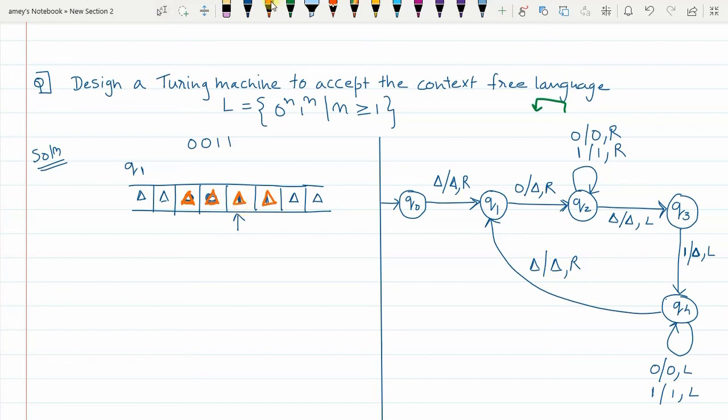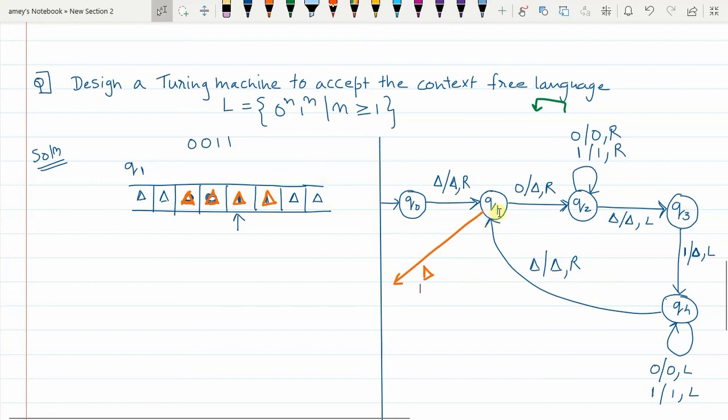So finally, when in Q1 state the next element also happens to be delta, see, from Q4 you encountered one delta and we came to know that yes, we have reached the start of the string. When you move to the right, then you found another delta. That means there was nothing remaining to be read, right?